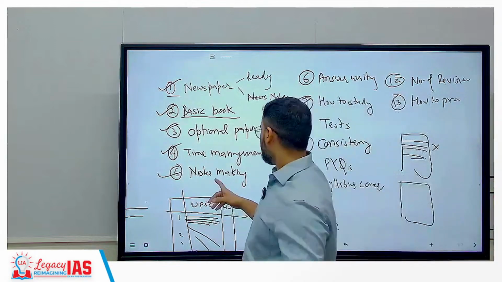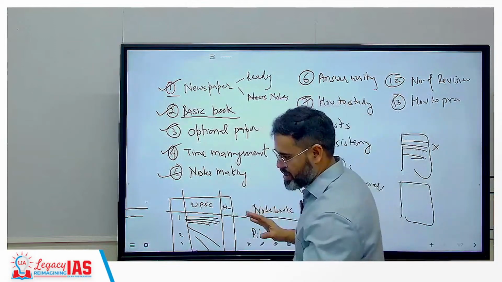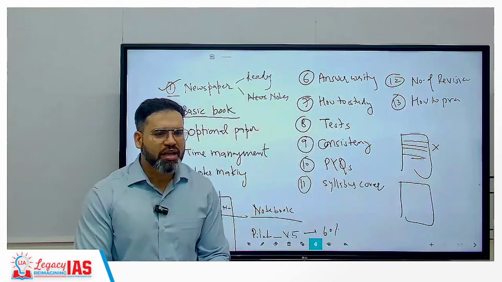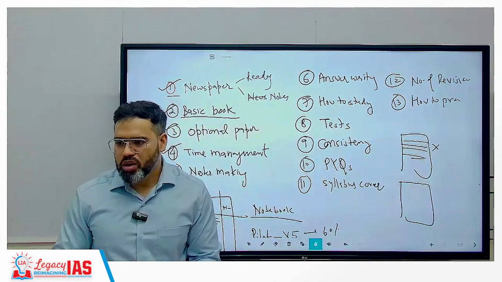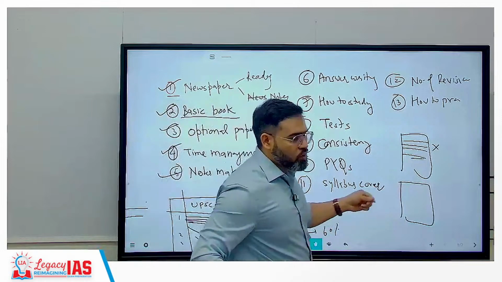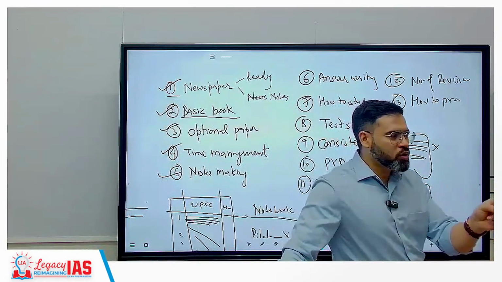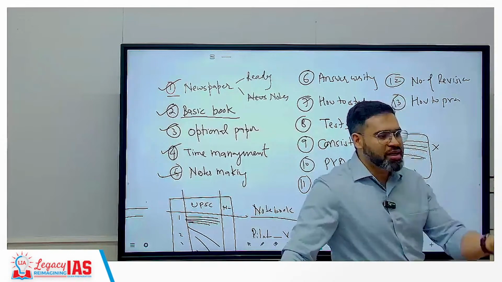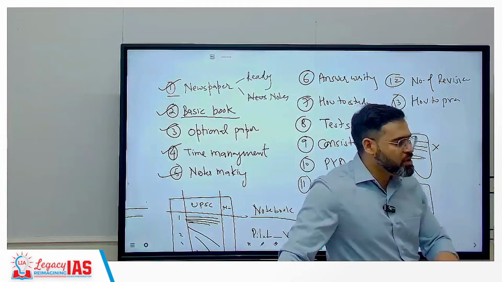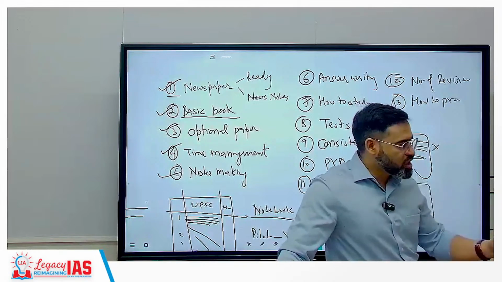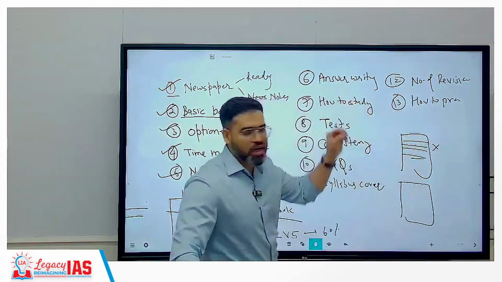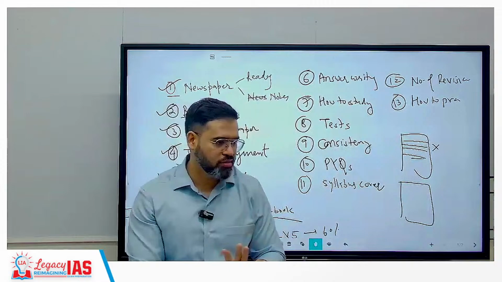ठीक है? Next is answer writing practice. See, answer writing practice you should not start from day one itself, because you do not do anything, so you cannot write the answer also. Sometimes क्या होता है, हर जगह they start giving the newspaper का एक editorial होता है, they will bring one question and you have to write the answer based on that editorial only. But those answers will belong completely to the editorial only, one dimension only. You will not be able to write anything extra other than that editorial content. Because of that reason, you have to wait for answer writing for at least 1 month or 2 months.